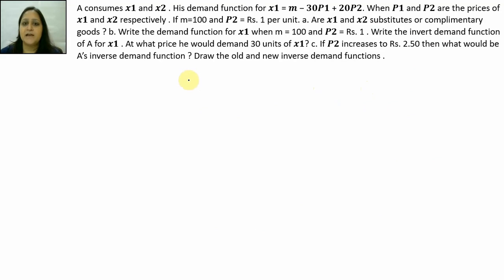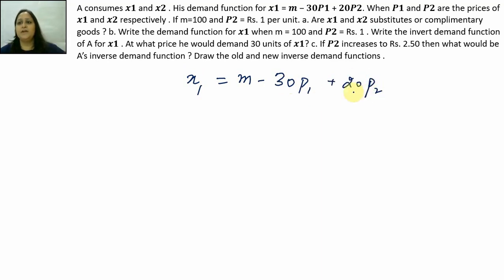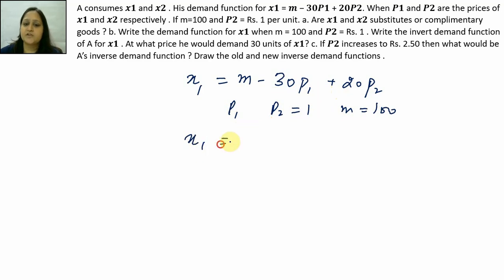Next question is that हमारे को given the demand function for x1 is m minus 30 p1 plus 20 p2, when p1 and p2 are the prices of good 1 and good 2 respectively, income is 100, p2 is 1 rupee per unit. So p1 हमारे को नहीं given है, p2 1 rupee है, income जो है वो 100 है, which means x1's function becomes 100 minus 30 p1 plus 20, which is 120 minus 30 p1.